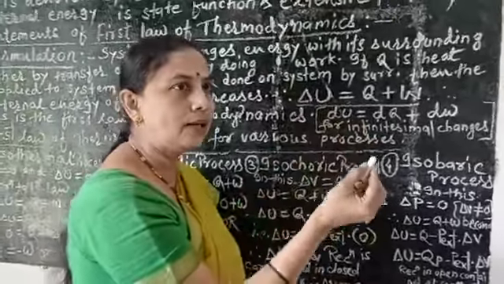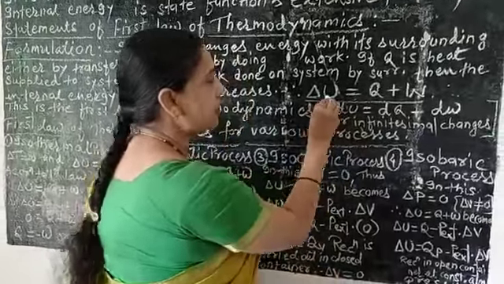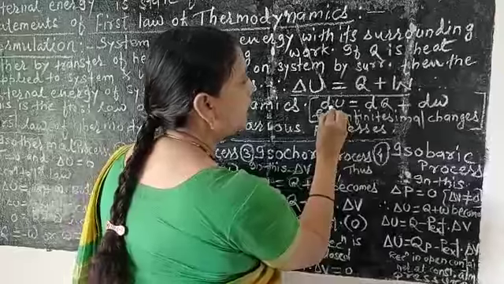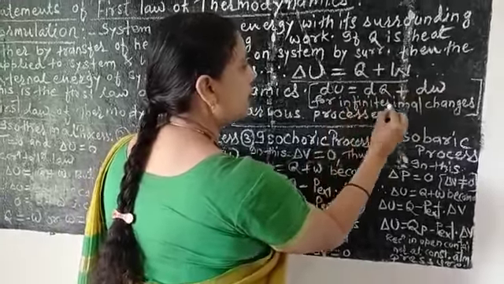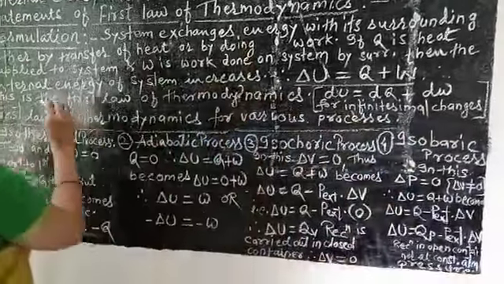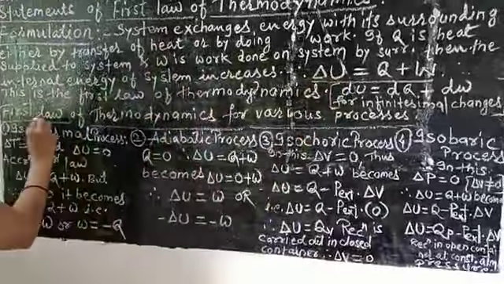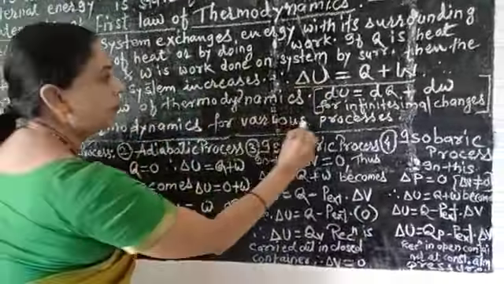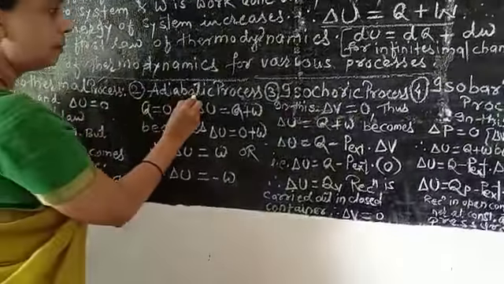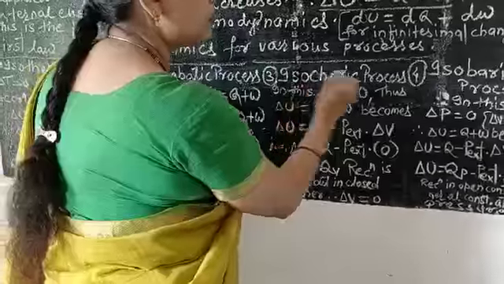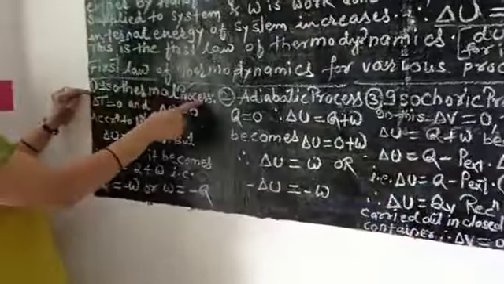For an infinitesimal change, this expression you can write as delta U is equal to delta Q plus delta W for infinitesimal changes. And now you have to write this expression of the first law of thermodynamics for various processes. What are these? Isothermal process, adiabatic process, isochoric process and isobaric process. See here, number 1, isothermal process.